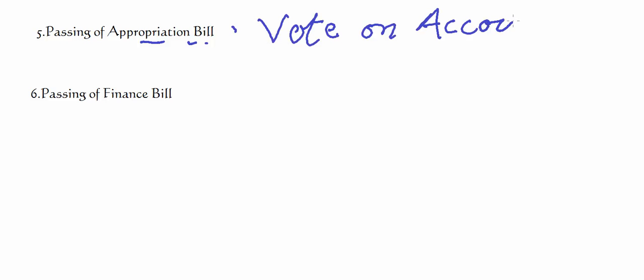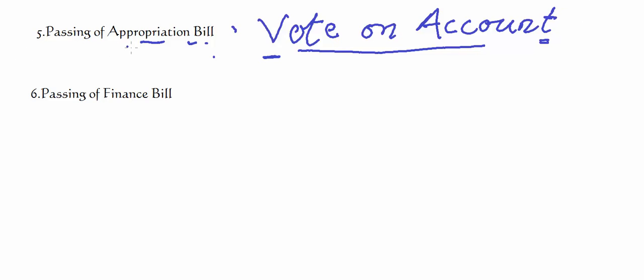This appropriation act authorizes the government to spend money from the consolidated fund, and until and unless this appropriation act is passed, government cannot spend money from the consolidated fund of India. But this takes time and this process goes until the end of April. However, government needs to spend money. So to overcome this difficulty, there is another method called vote on account. This vote on account helps the government to spend the money for the current financial year until the budget is passed. And this vote on account is passed after the general discussion has happened in the House.